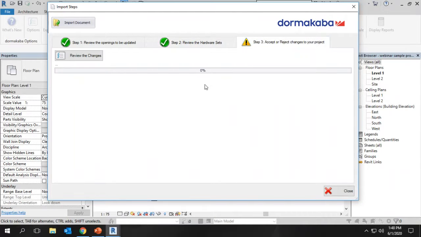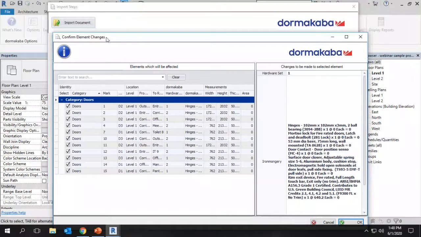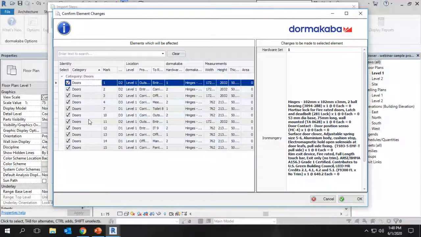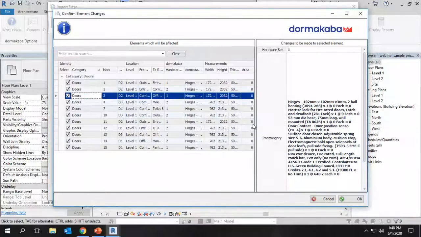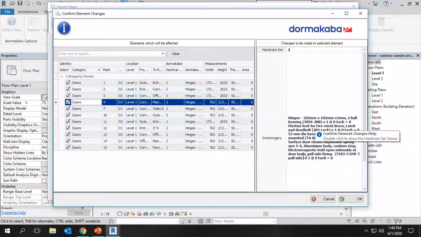So the designers need to review the changes. The designer has to review the changes, like if he is ready to accept all the specification. Here, he can select the door. This is a list of the doors for the project. He can review each specification provided by Dormakaba. By selecting the door, he can read out the ironmongery details.